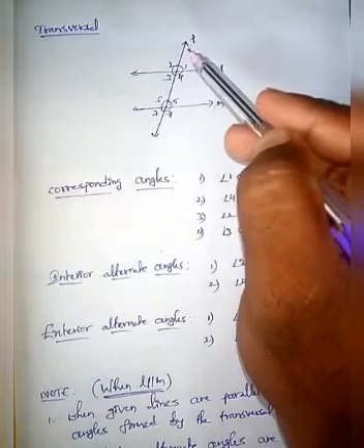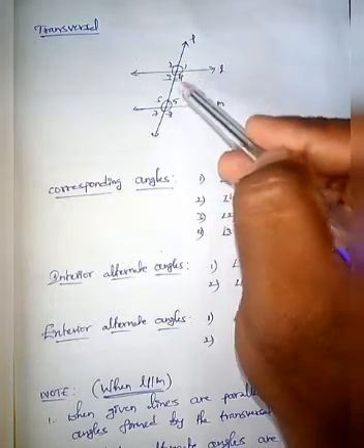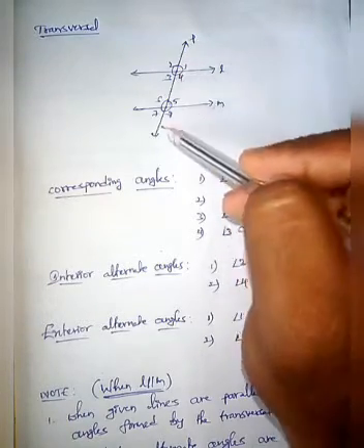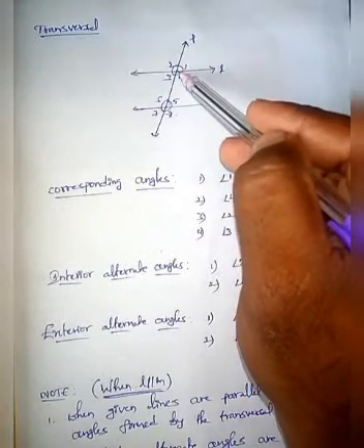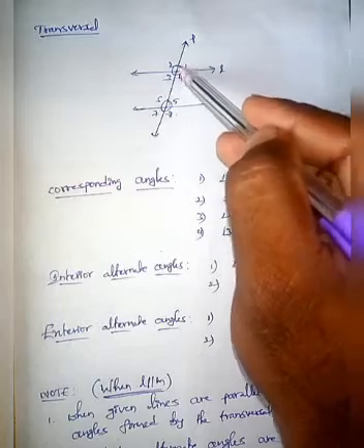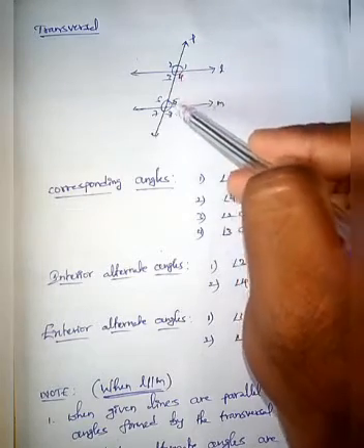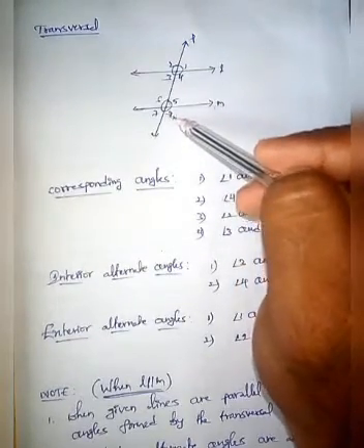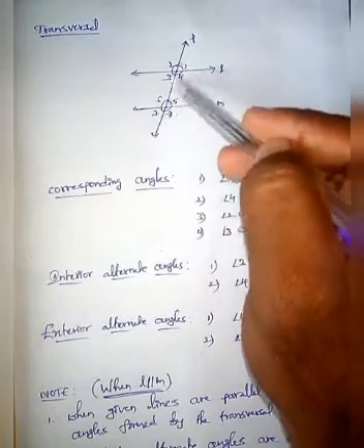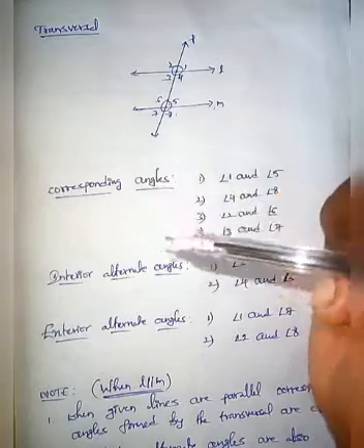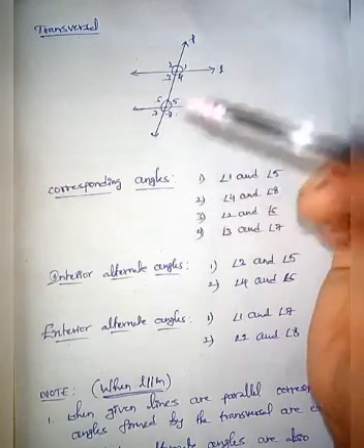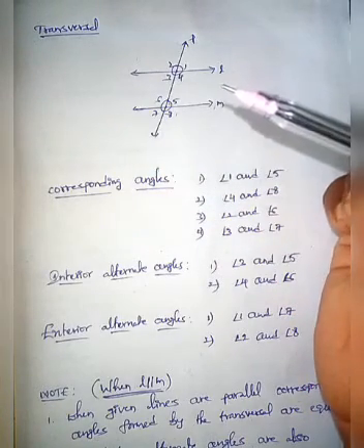Okay. When a transversal intersects two lines, then 8 angles are formed. So look at the figure here. Here two lines are intersected by the transversal. So here we have 8 angles: 1, 2, 3, 4, 5, 6, 7, 8. Okay. And these angles are of different types. Some of the angles are corresponding angles, some are interior alternate angles.